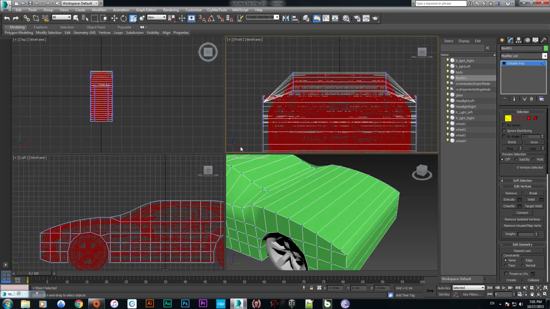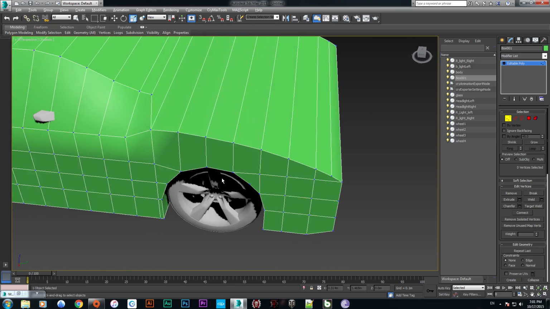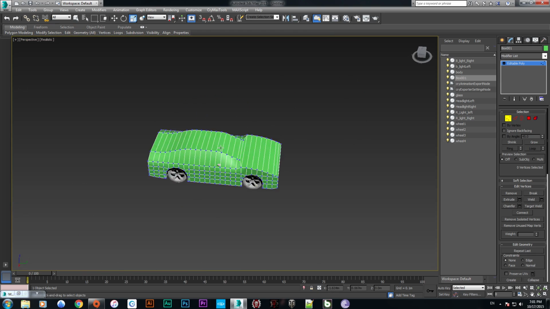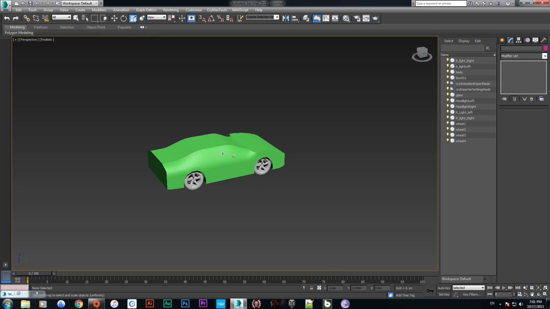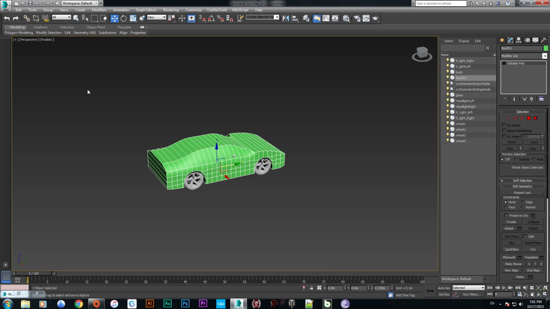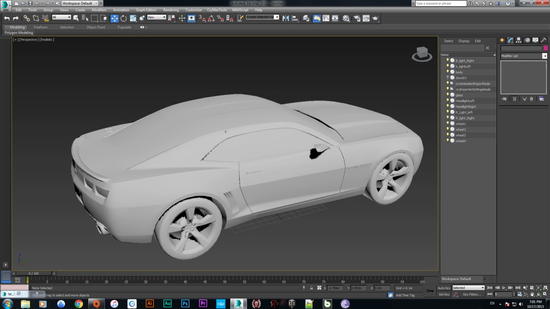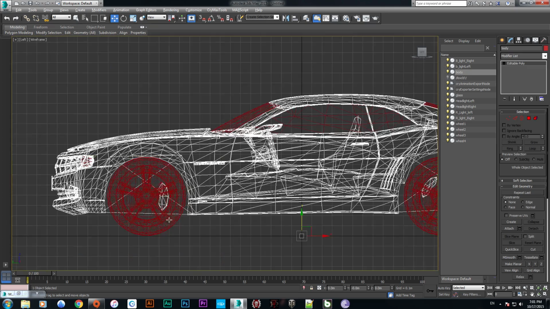But actually maybe we don't need to fix them, so just leave them in the same status. So we are going to deselect this and select this and hide the selection from here. So now we are going to make this vehicle's tire proxy.